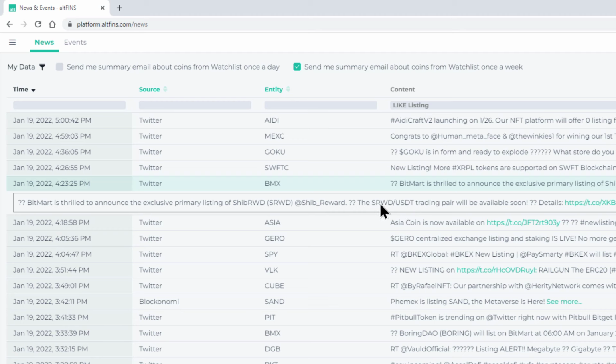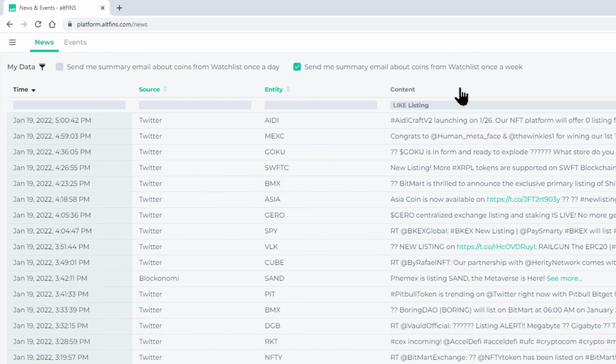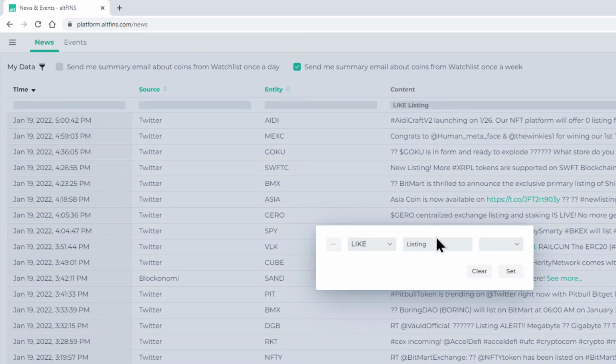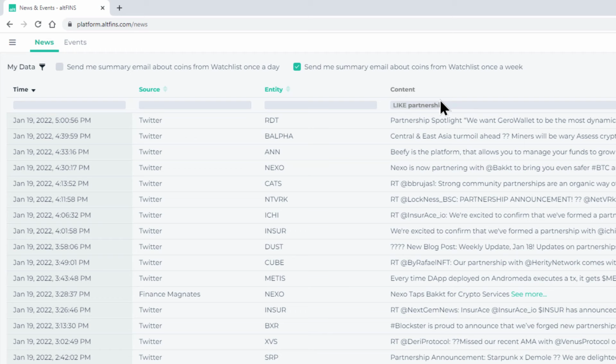Okay, here is one that talks about a trading pair that's getting listed on Bitmart, so on and so forth. You could also look for keywords like partnerships. You can look for keywords like mainnet launch and so on, right?